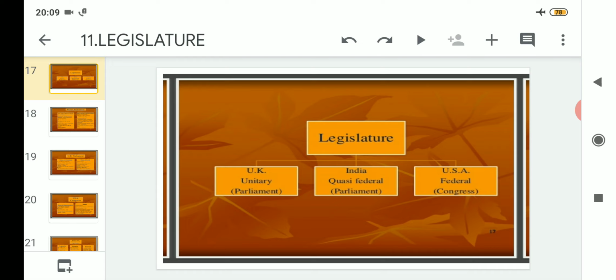But in India, it is quasi-federal, the powers are shared, and it has two houses of the parliament. And referring to the third country, that is the United States of America, which is federal, and their parliament is known as the Congress. Clear?